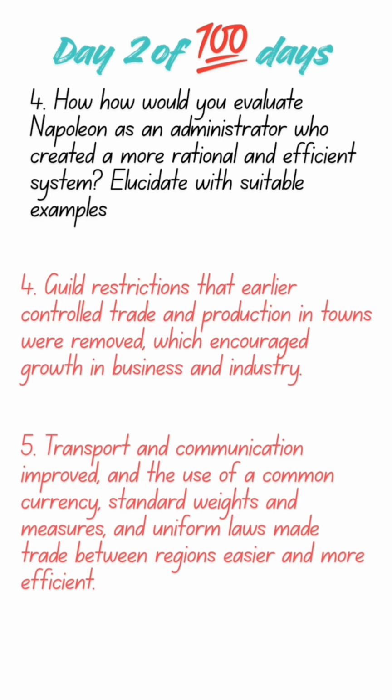Fourth point is guild restrictions that earlier controlled trade and production in towns were removed, which encouraged business and industry. Fifth point, transport and communication were improved, and use of common currency, standard weights, measures, and uniform laws made trade very easy between one region to another region and more efficient. So these are your 4 questions for today.